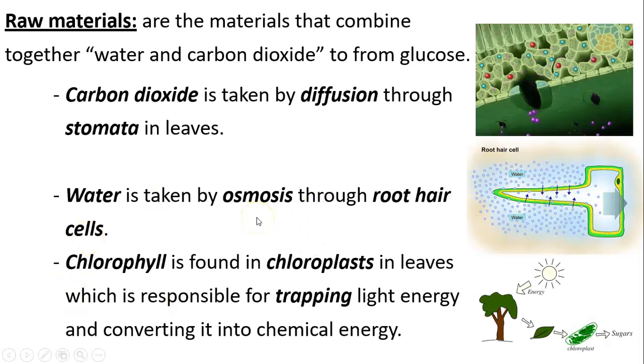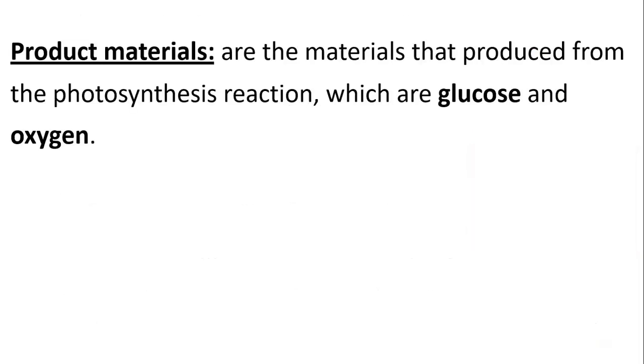Chlorophyll is found in the chloroplasts. Where do we find the most chloroplasts? In the palisade mesophyll cells. Remember them? Here they are. Can you see them? They are full of chloroplasts. Okay, what are they responsible for? Trapping the light energy in order to convert it to chemical energy by making glucose molecules that have a lot of energy in their bonds.